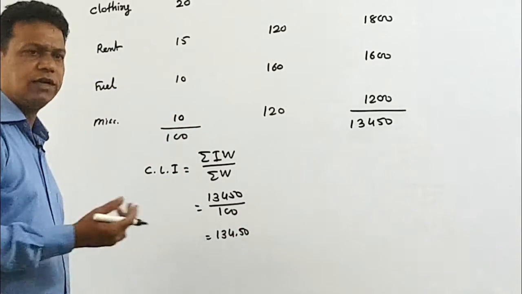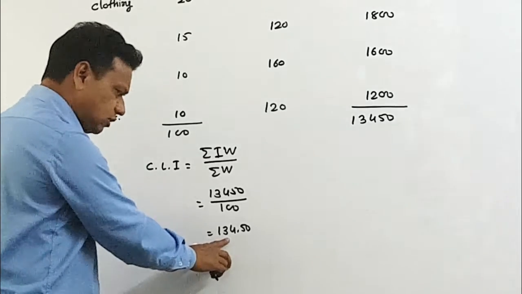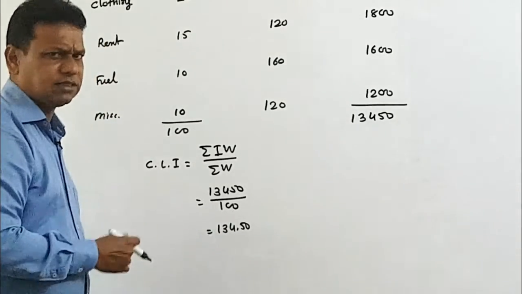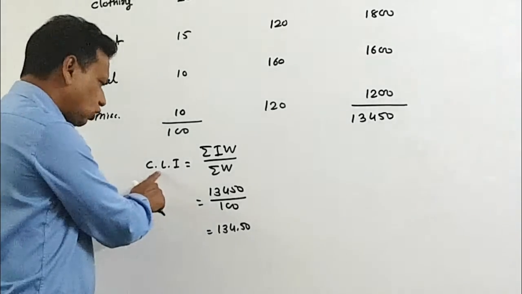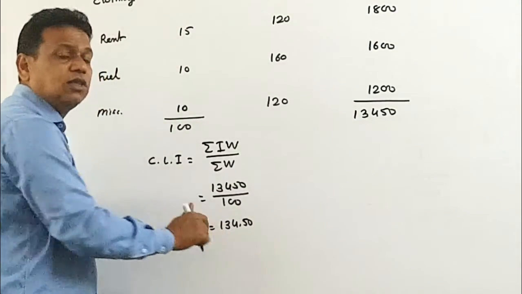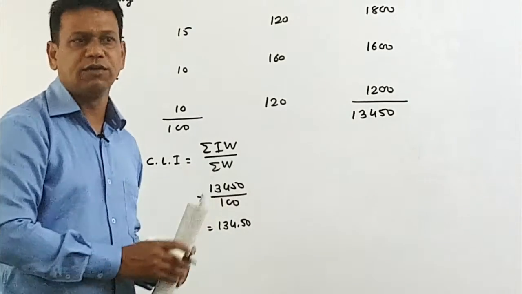My dear friends, always we know by seeing the answer that there is a rise of 34.5% in cost of living index. The cutoff is that if cost of living index number is higher by 34.50, the same percentage of increment we needed in our salary.